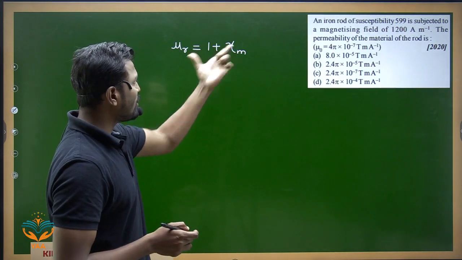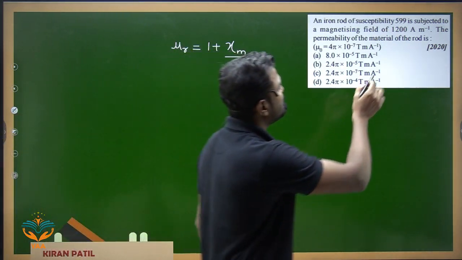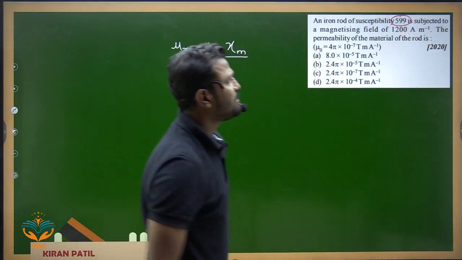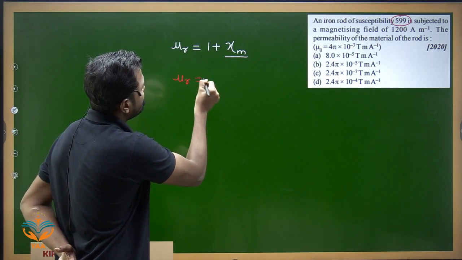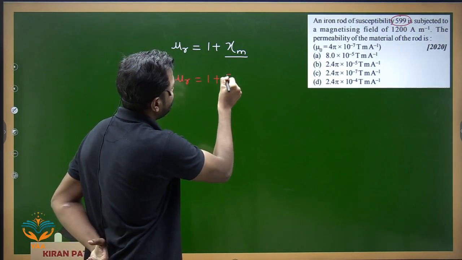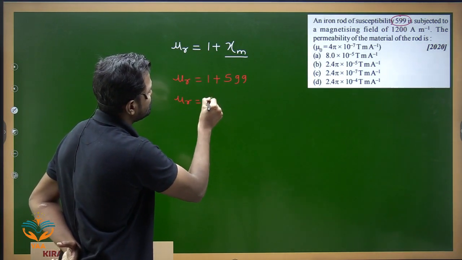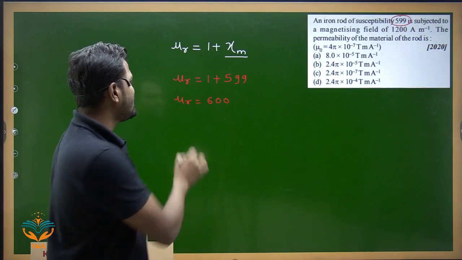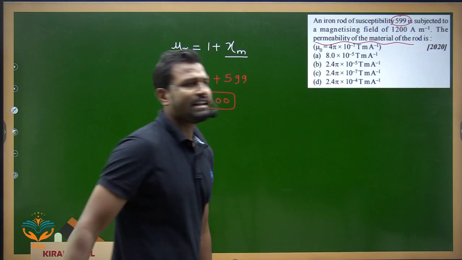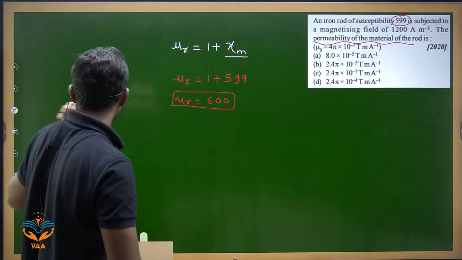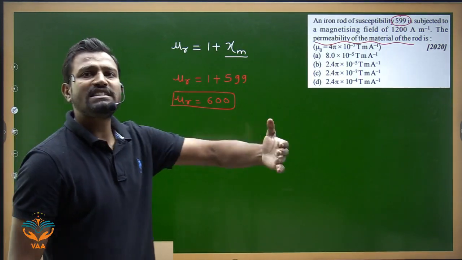Now, the value of susceptibility is given to us, so we can find that mu r is equal to 1 plus 599. So mu r becomes equal to 600. Once we get the value of mu r, we can find the permeability of the material. What is permeability? Permeability is the value of permission given for the field to cross in that particular region.